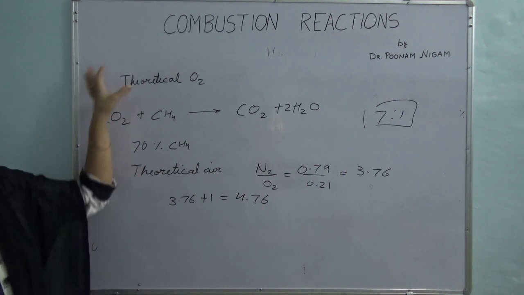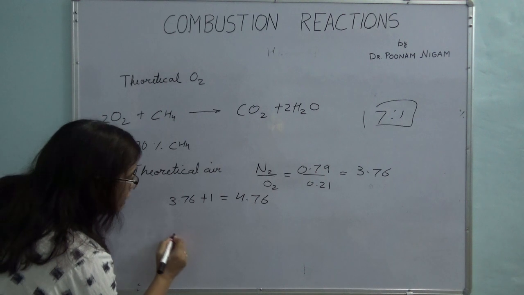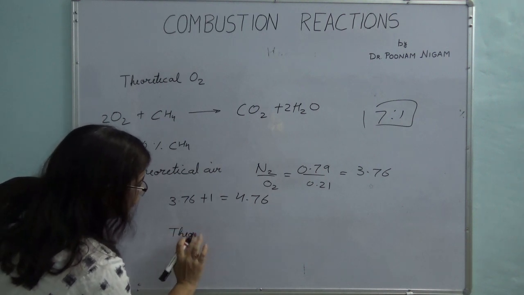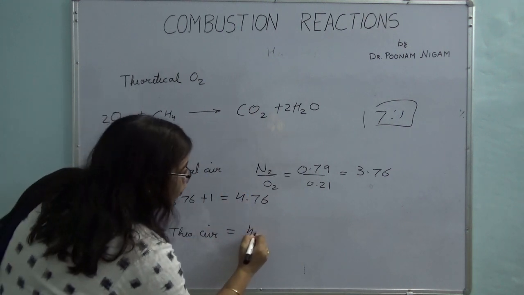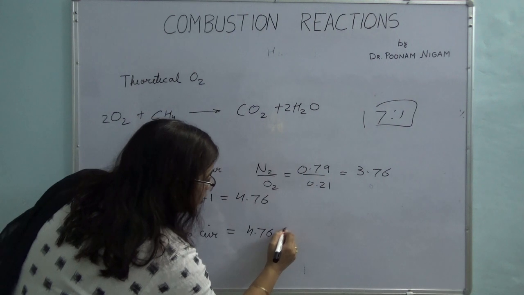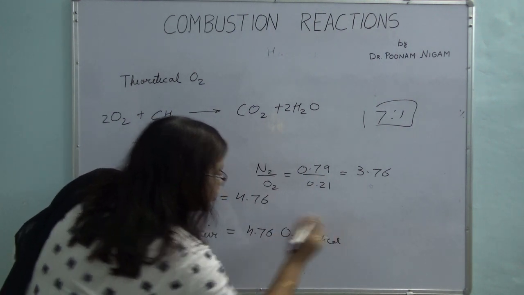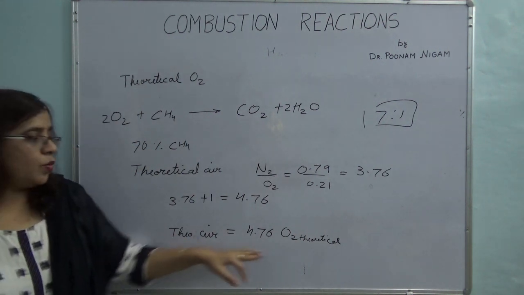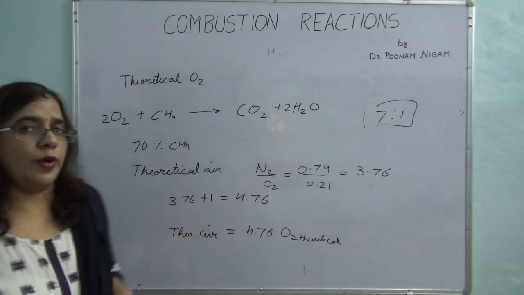So whenever you have theoretical oxygen, how do you calculate theoretical air? Theoretical air is equal to 4.76 times your theoretical oxygen. Just to speed up your calculations, remember that the theoretical amount of air required is 4.76 times your theoretical oxygen required.